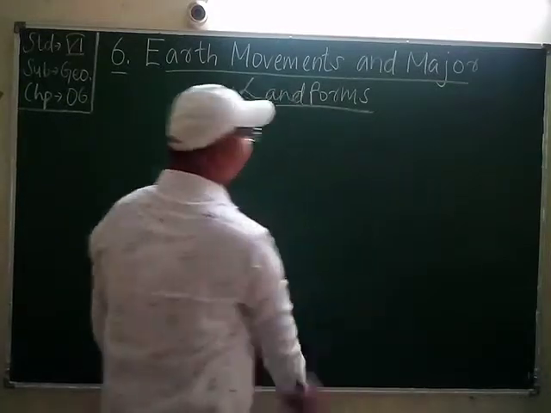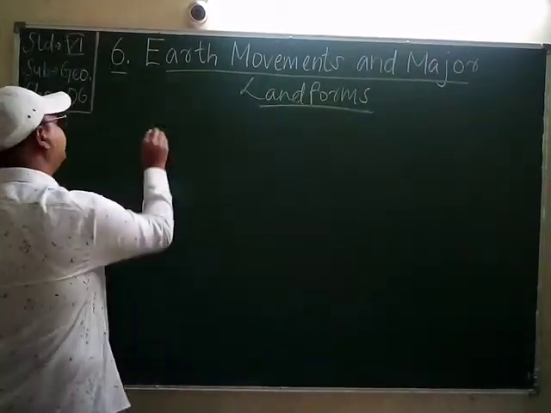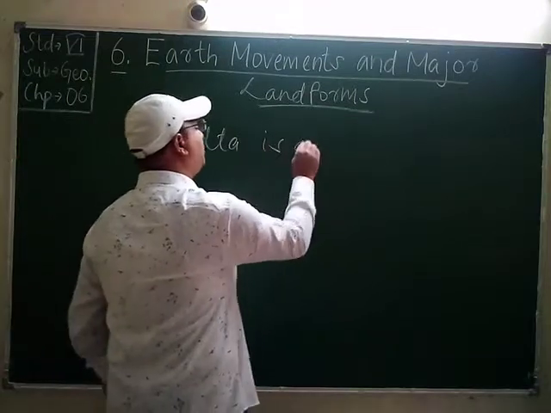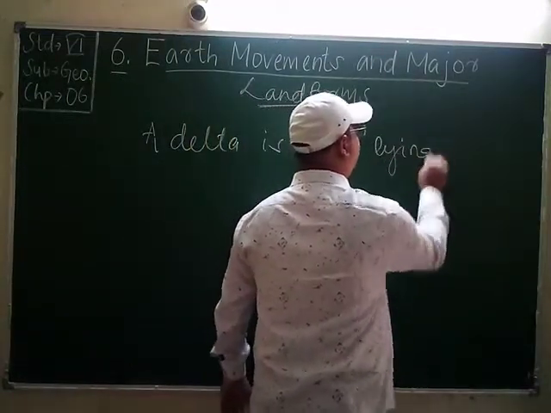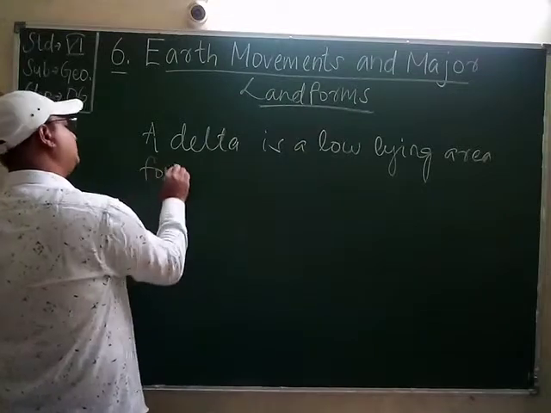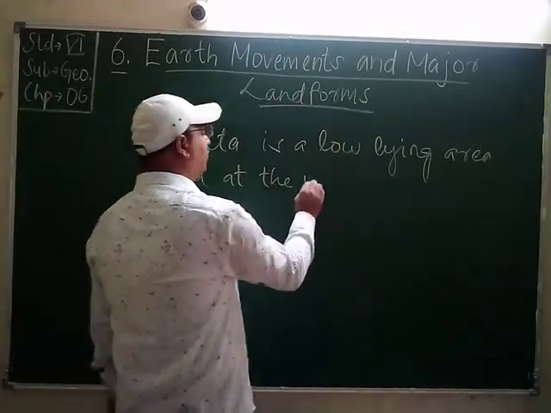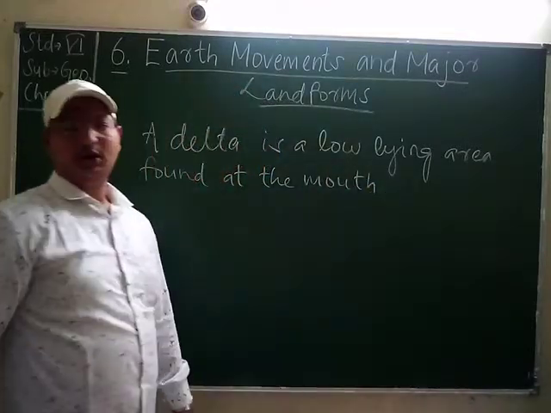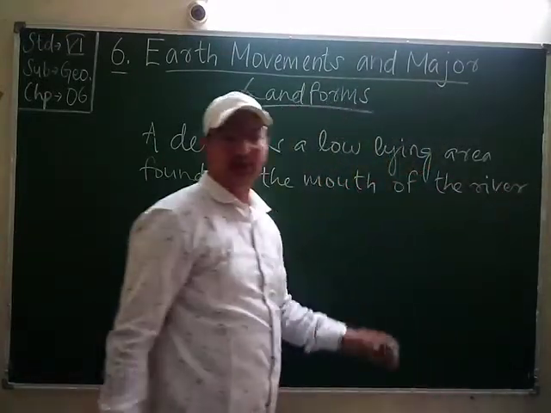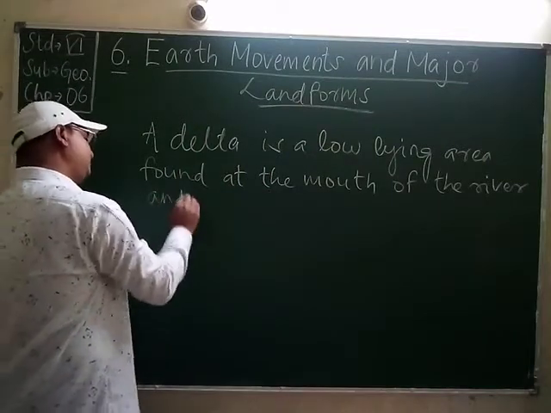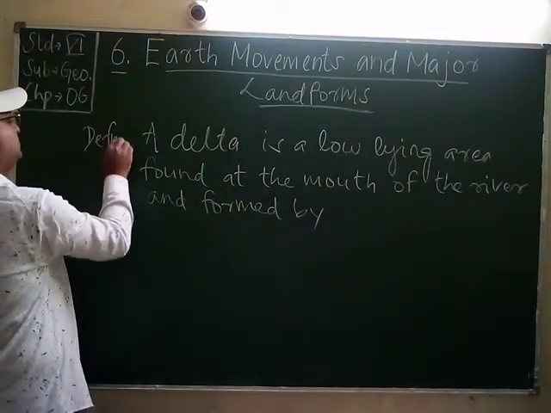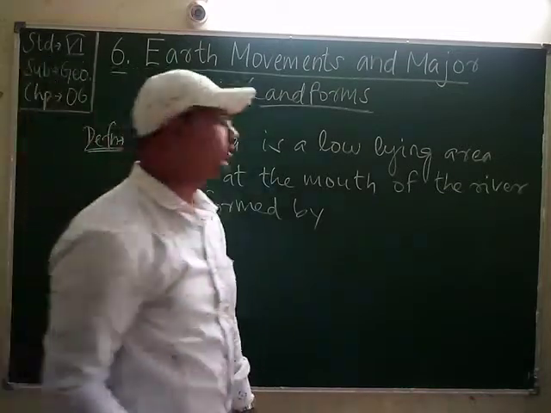Lastly, we'll study what a delta is. A delta is a low-lying area found at the mouth of the river, formed by deposits of alluvium.